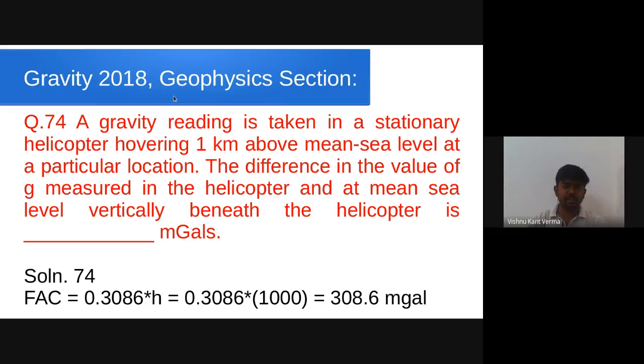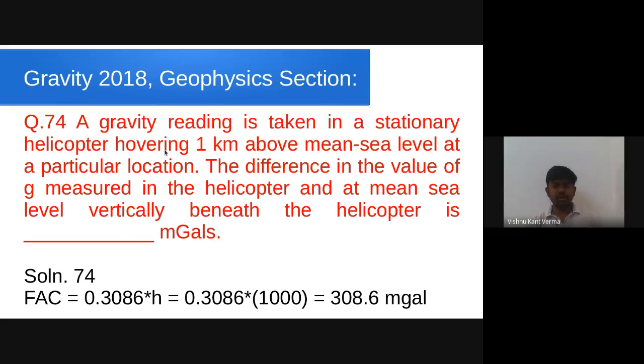The next question is again from the geophysics section, a 2 marks question. The question goes like this: a gravity reading is taken in a stationary helicopter that is hovering 1 kilometer above mean sea level at a particular location. The difference in the value of G measured in the helicopter and at the mean sea level vertically beneath the helicopter is in milligal. We know that whenever a measurement of gravity is taken at an elevation h with respect to the datum, we apply the free air correction.